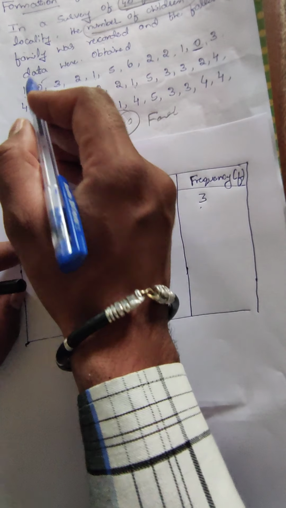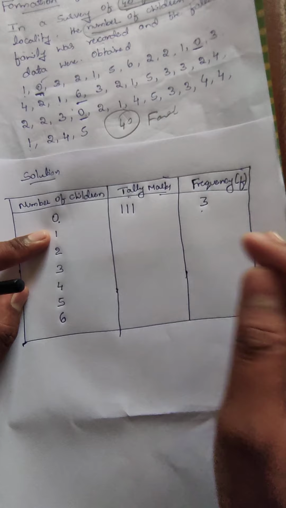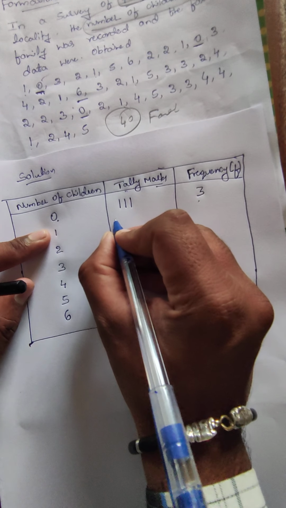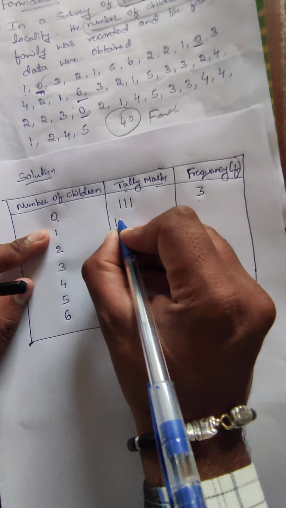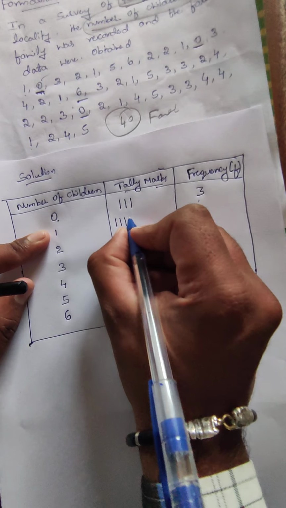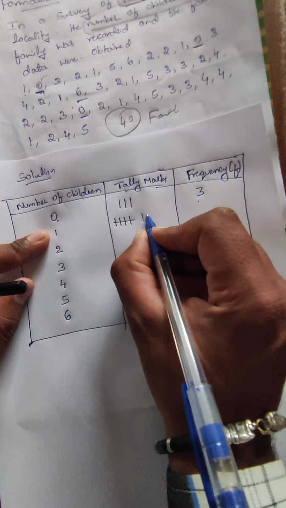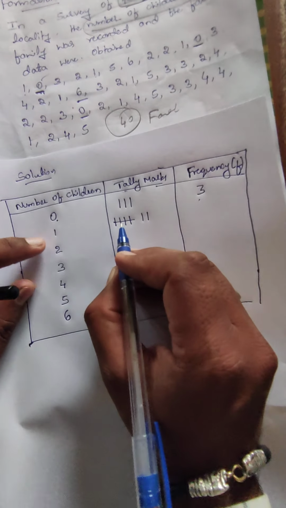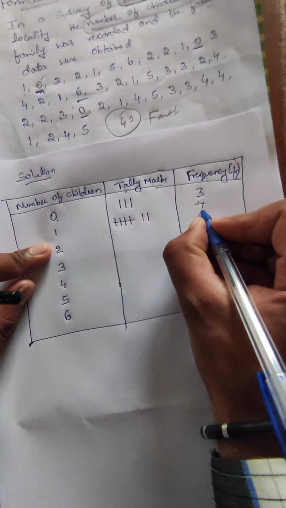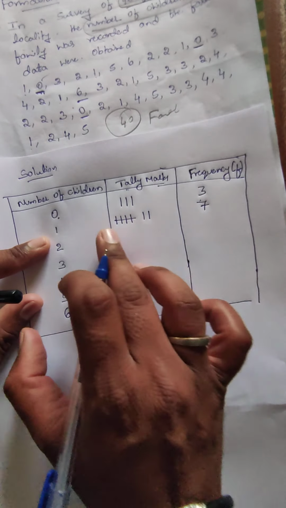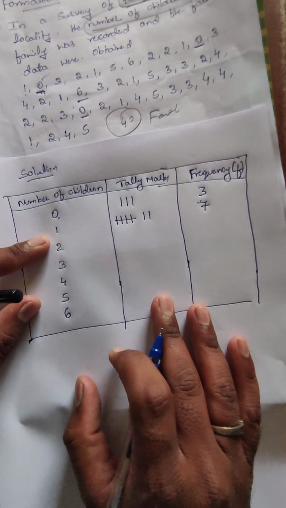So 1 is repeated 7 times. In tally marks, we write 7 like this. This is the way of representation in tally marks.